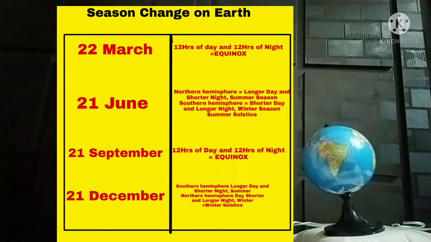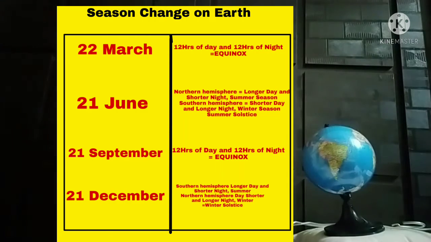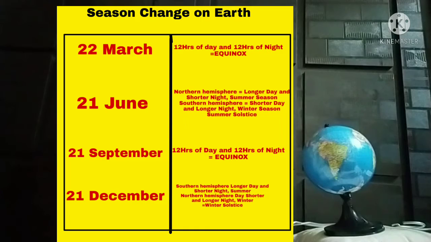On 21 September there is again equinox, which is 12 hours of day and 12 hours of night. These are the two equinoxes, as I told you in the beginning when I was talking about March, that there is one more which I will tell you later. So that was the equinox of September. So equinox comes on 22nd March and on 21st September.